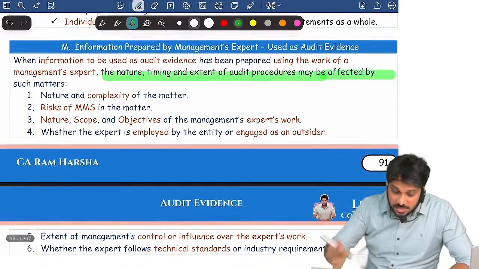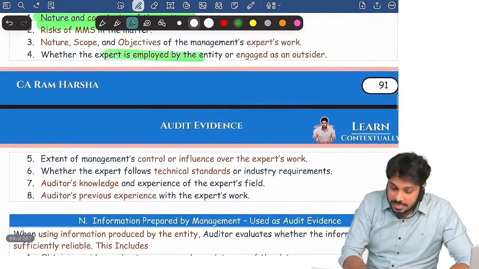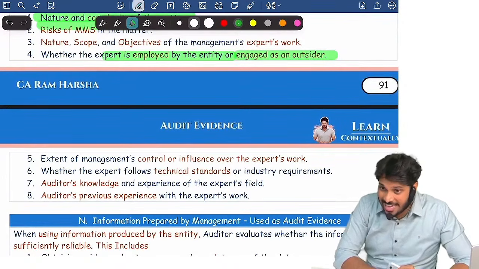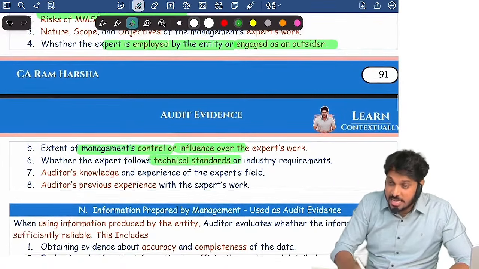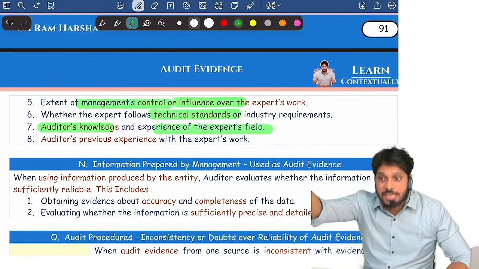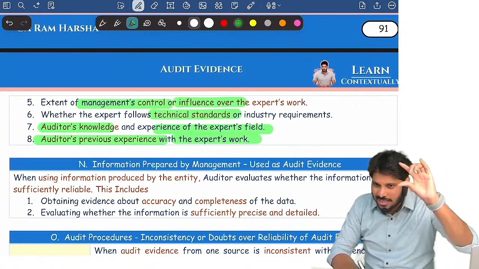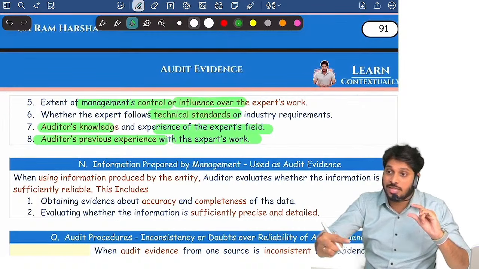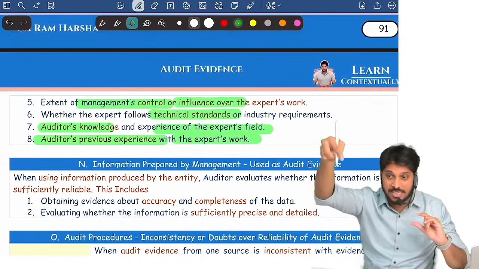Because of various matters: the complexity of the matter, the risk involved, whether he is employed by the entity or engaged as an outsider, whether management has control or influence, whether he is following technical standards or not, what your knowledge is in that field, and what your experience is with that expert's work. All these matters are relevant when you are using information prepared by the management's expert.